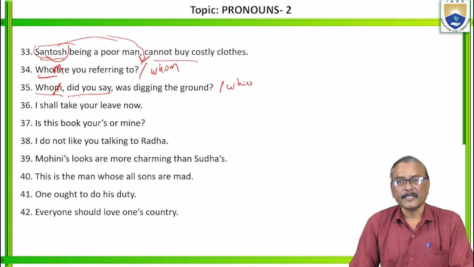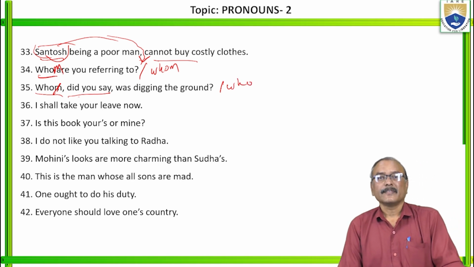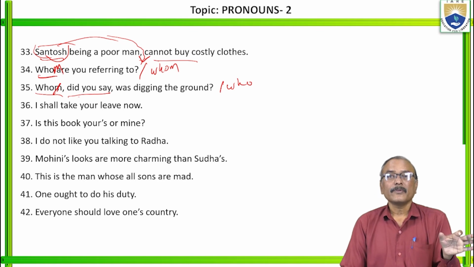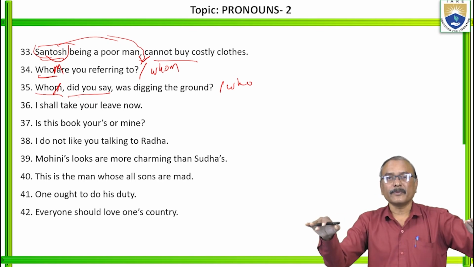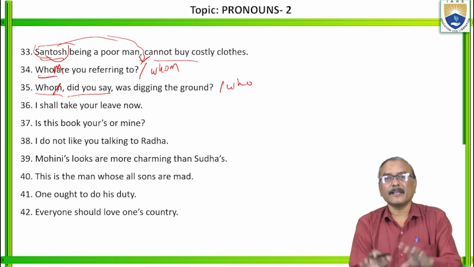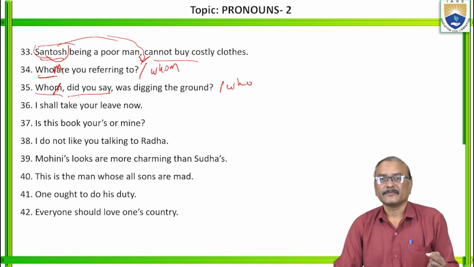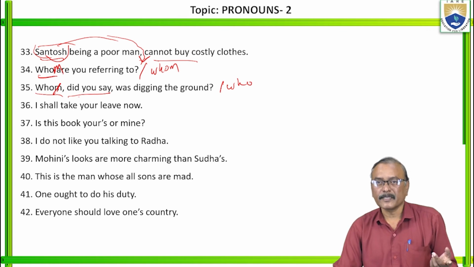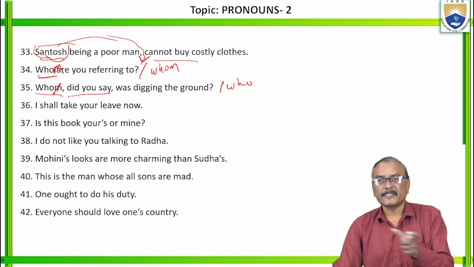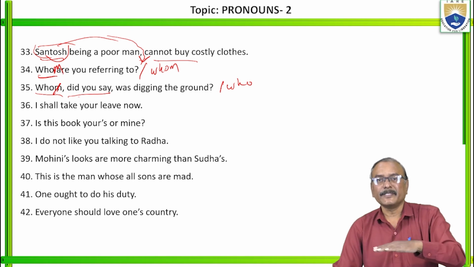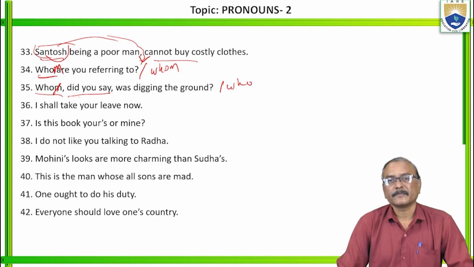Who did you say was digging the ground? "Who was digging the ground" should be in one tone. "Did you say" should be in another tone. While speaking, you also have to change the pitch here. Right? Who did you say was digging the ground? "Who was digging the ground" should be in one pitch. "Did you say" should be in another pitch. Okay? Next.